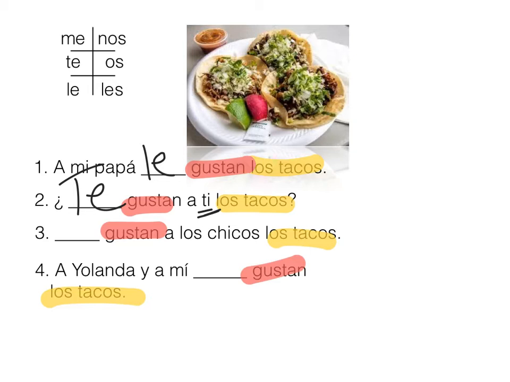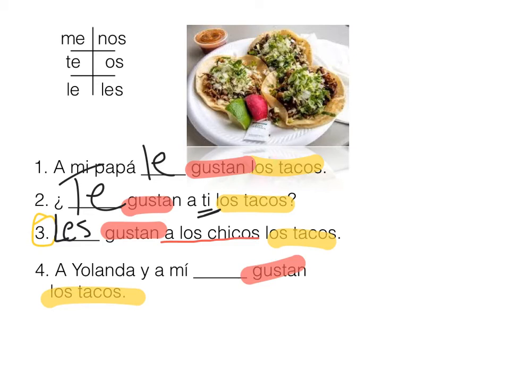The next one, number 3. So los tacos are pleasing to the chicos. So they're plural. It's not us, it's not y'all, vosotros. It's going to be les. So our answer is going to be what? Les gustan a los chicos los tacos.